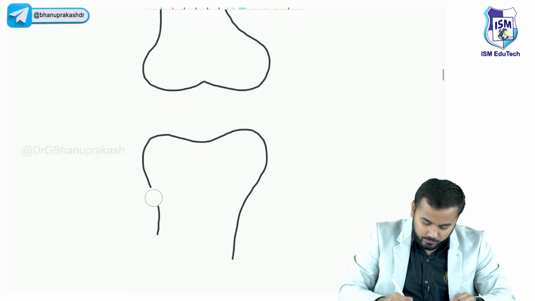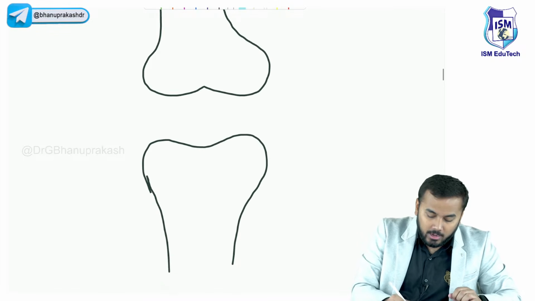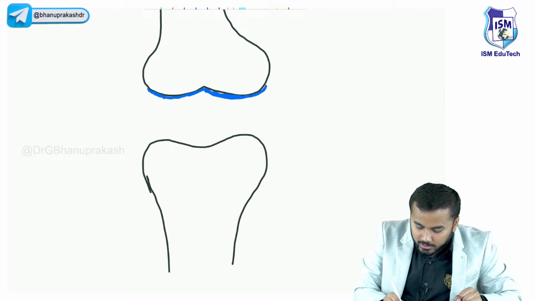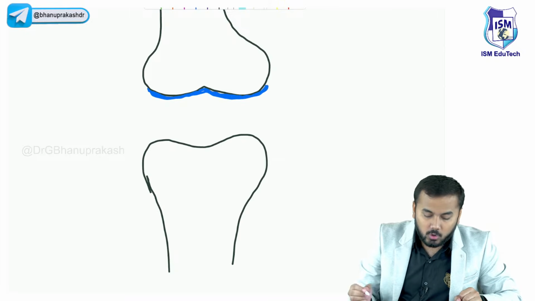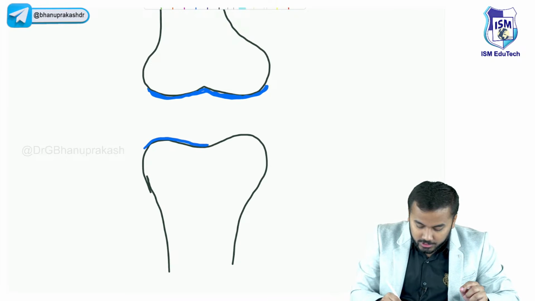This is another bone. We have got two bones. Now look here, the surface lining this bone, this blue color thing which I'm drawing right now, is called articular cartilage, right? This blue color thing is again called articular cartilage.